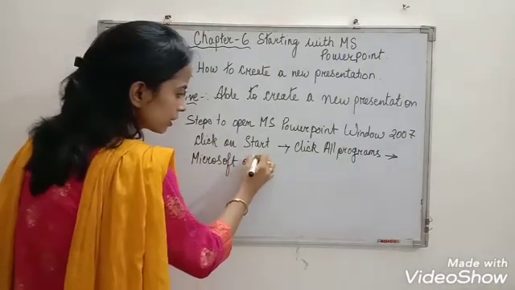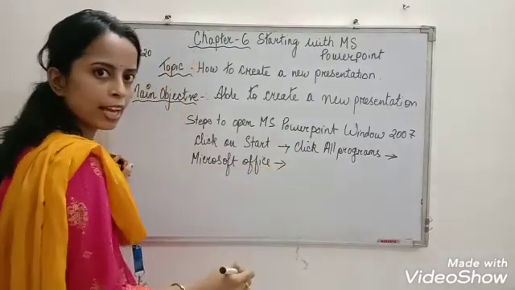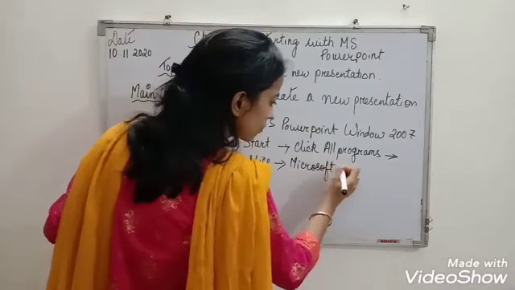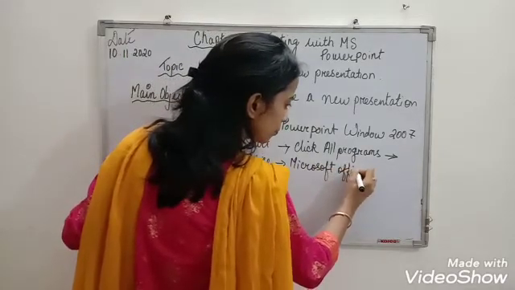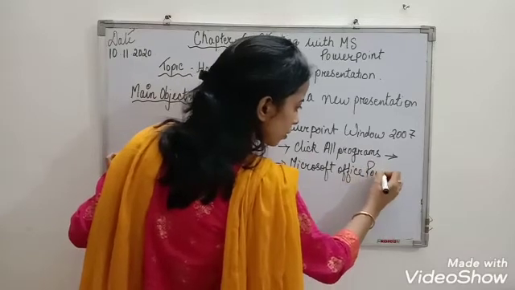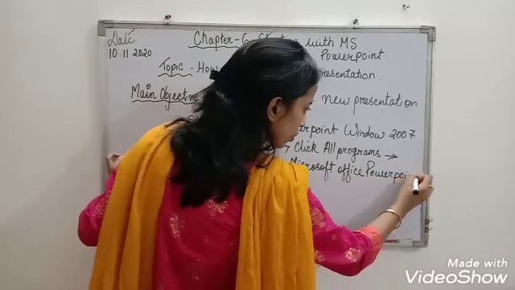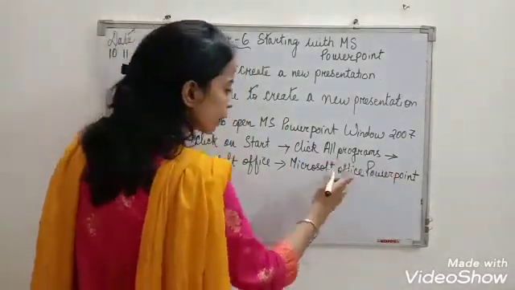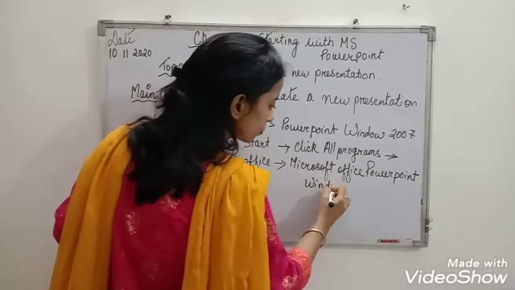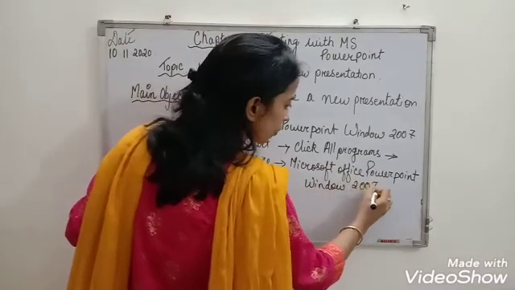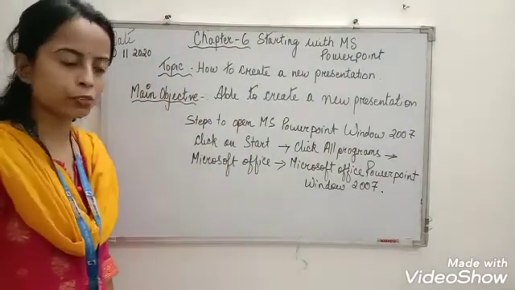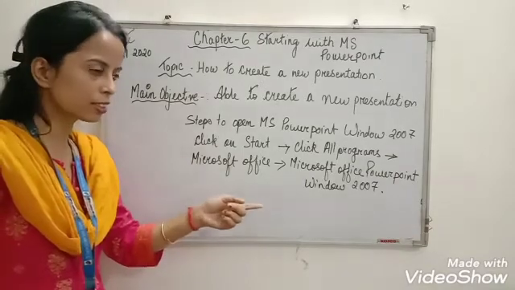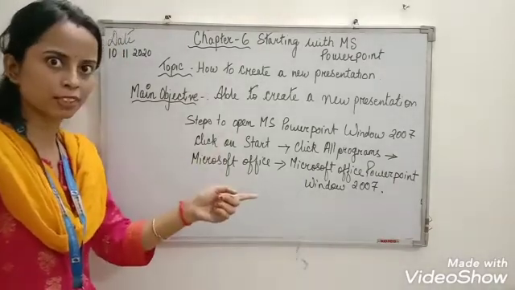Alright. The next is Microsoft Office PowerPoint, or you can write Microsoft PowerPoint window 2007. Alright children, so these are the steps. We have done the revision.